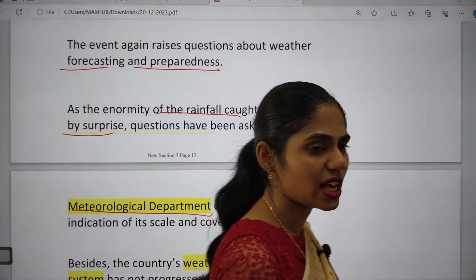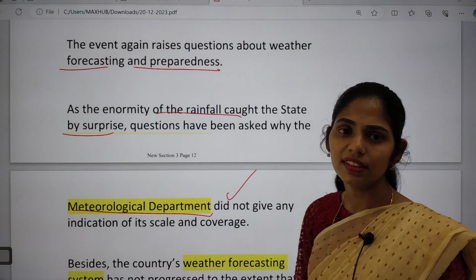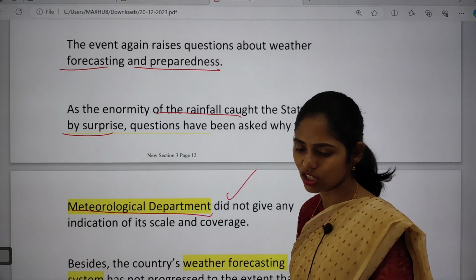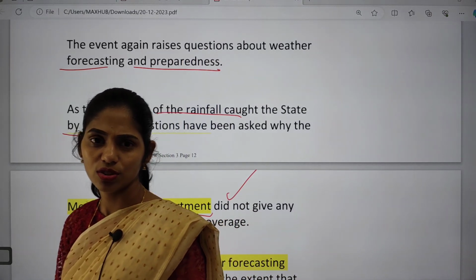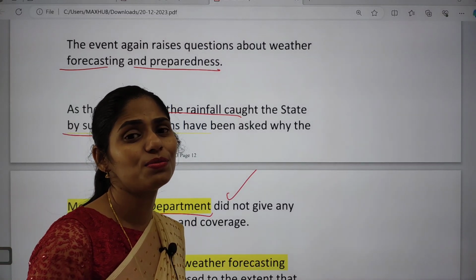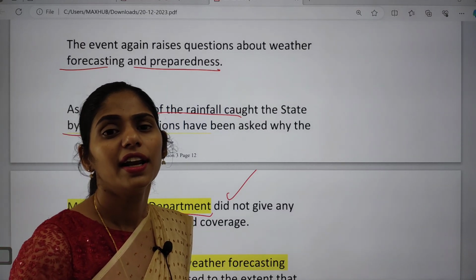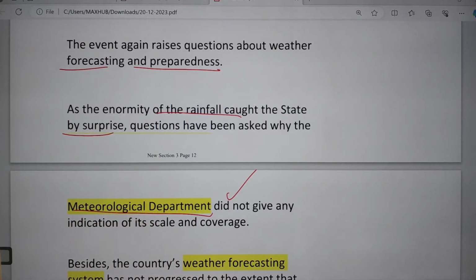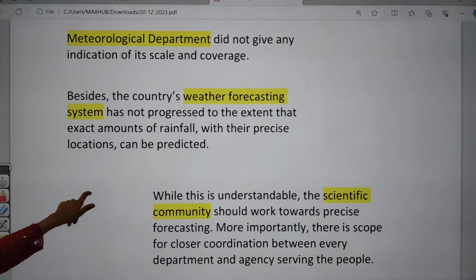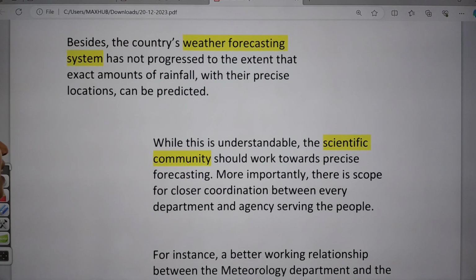Actually, we have the IMD as well as the WMO. Their mandate is to provide updates regarding weather conditions. If there is going to be rainfall, they have to give the information, and if there is not going to be rainfall, they also give the information, and we have to make people aware before the disaster happens. Like what steps can be taken to minimize the loss of life as well as loss of property. Besides, our country's weather forecasting system has not progressed to the extent that